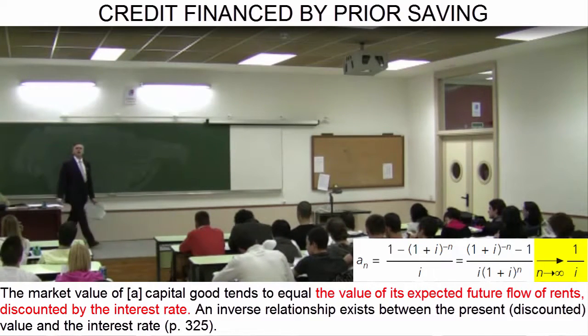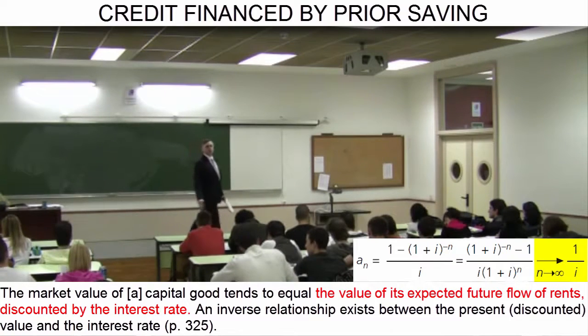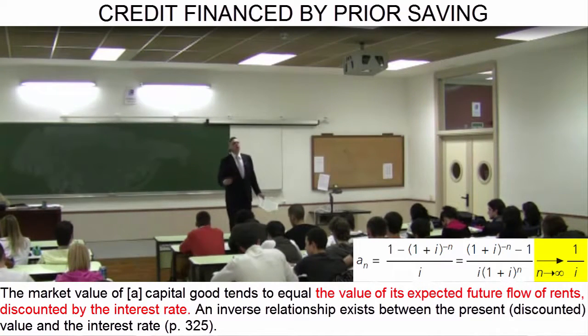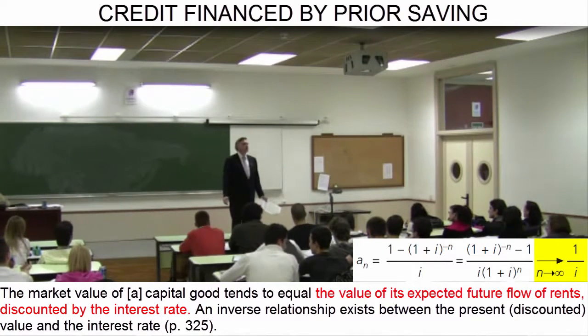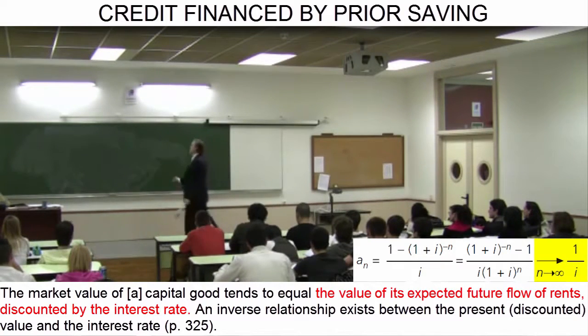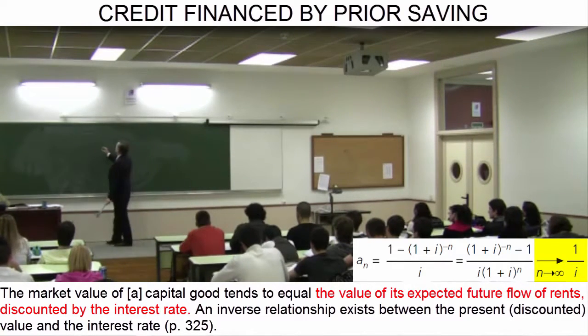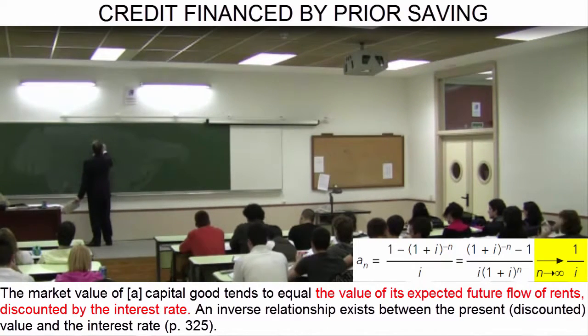We will imagine an apartment which every year brings in 1,000 euros each month. How much does it earn per year? 12,000 euros. Is that clear? Well, the present value of a rent over an indefinite period at interest rate I is equal to the rent divided by the interest rate. In our example, 12,000 euros a year.